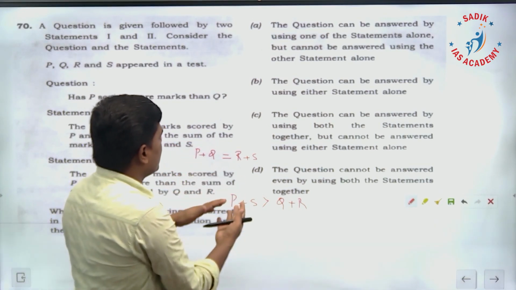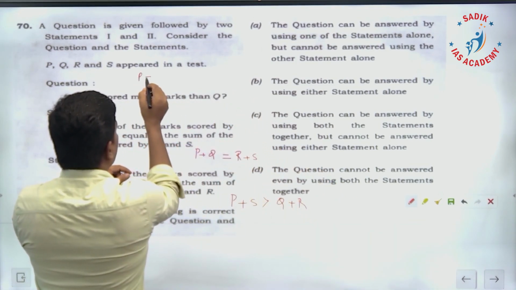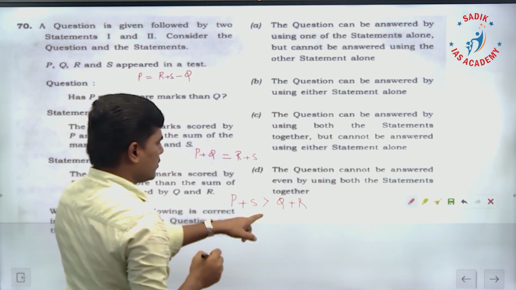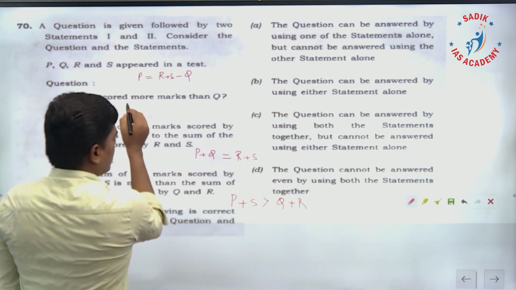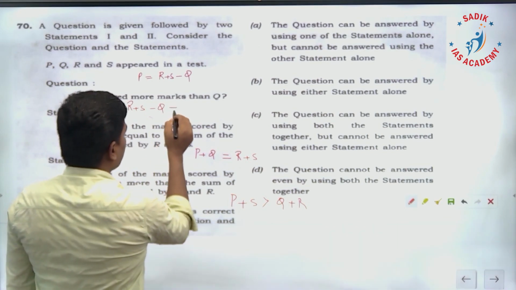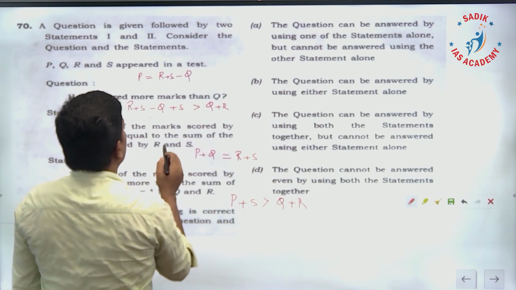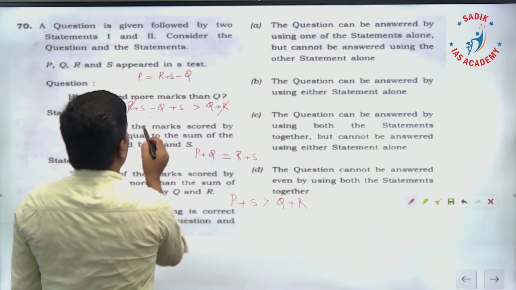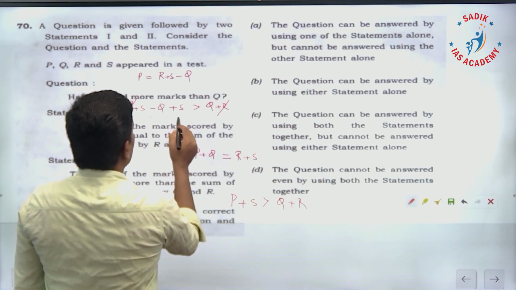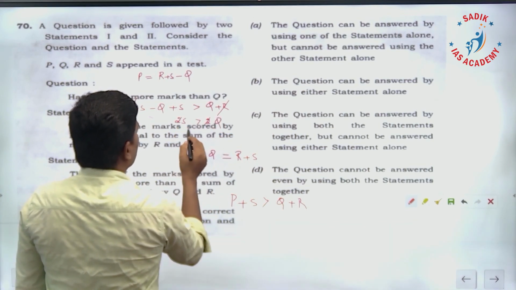From the first statement I can have P is equal to R plus S minus Q. I substitute here: P value is R plus S minus Q, plus S is greater than Q plus R. Here R will get cancelled on both sides, and bringing Q to one side, we get 2S greater than 2Q. So 2 will get cancelled, and we get S is greater than Q.